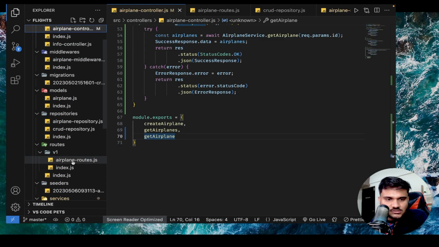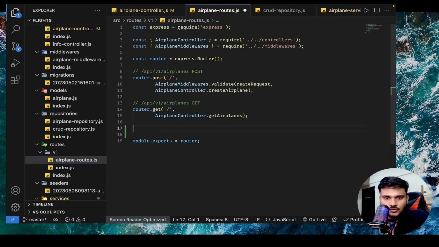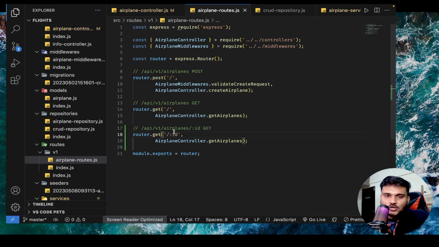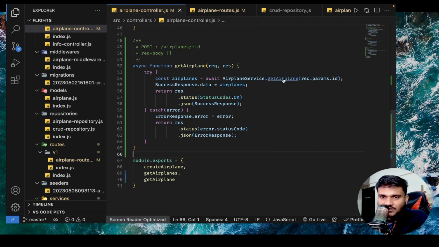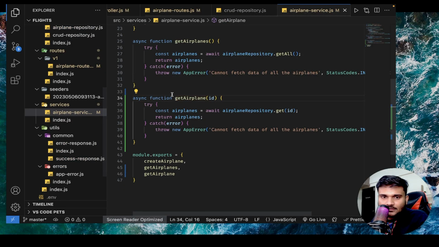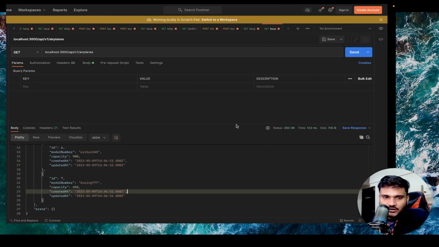And let's go to routes. Here, I'll just copy this route. See, very simple stuff we are going to do. We'll copy the route and now we will just say we want something for colon id, right? So I'll just say slash colon id. So if somebody asks for slash api slash v1 slash airplanes slash colon id, we will be able to send it. Okay. There are a few checks that we have to put. Also airplane controller dot getAirplane. So see, we have this getAirplane. This is the new function. Inside it, we have service dot getAirplane. We have this new function. There is a bit of error handling that we have to do, but we'll wait for it for a moment.